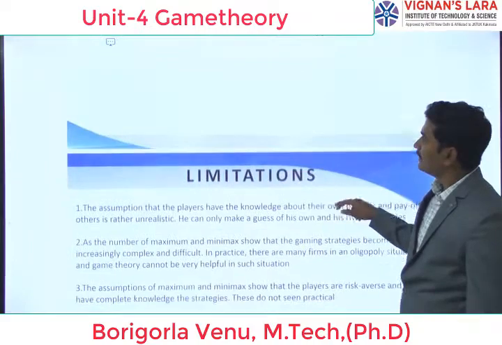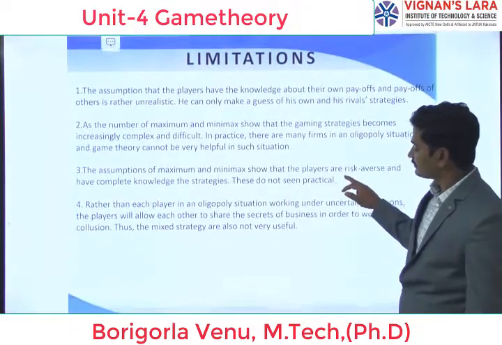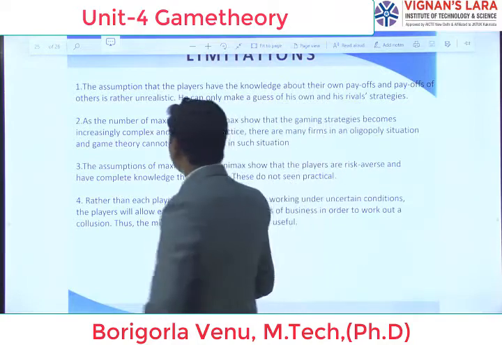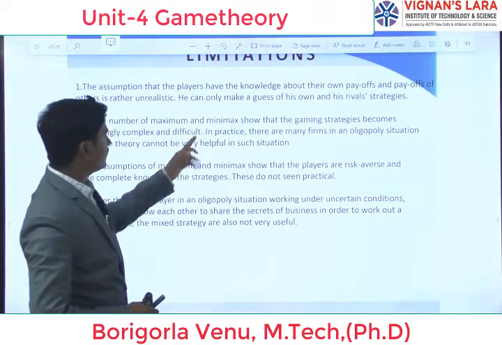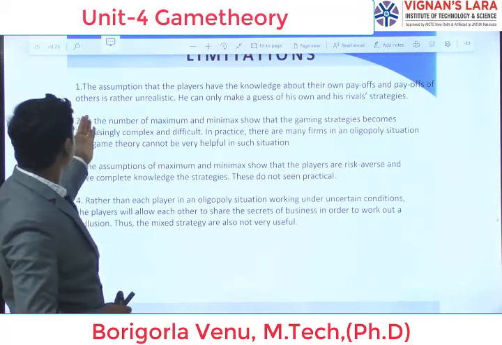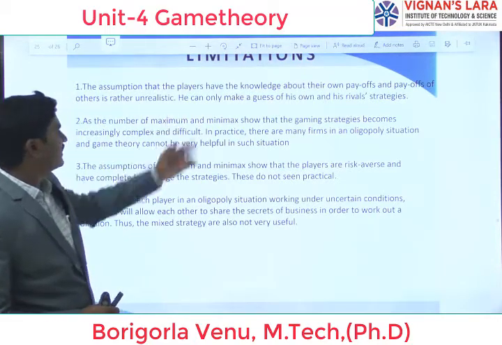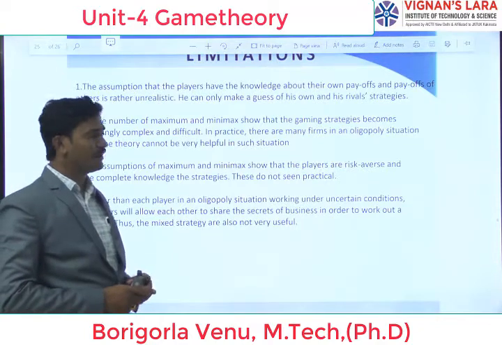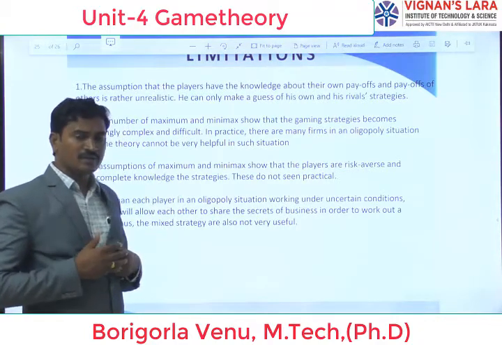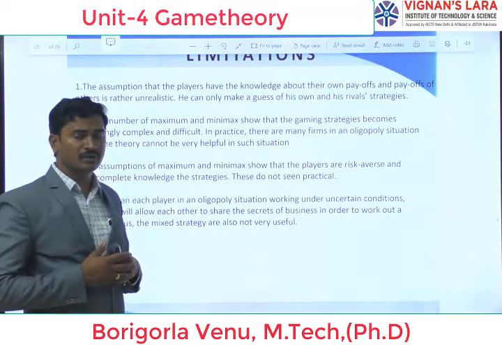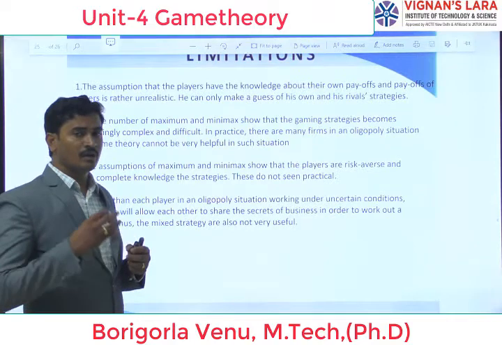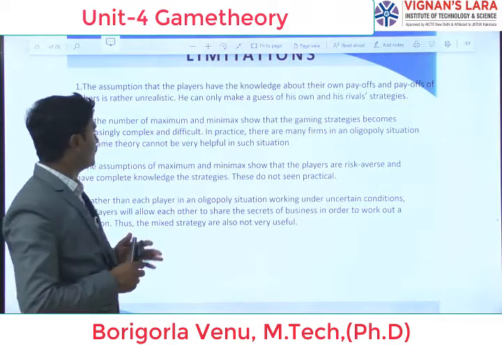Next, coming to the limitations of game theory. Here, the assumption that the players have knowledge about their own payoff and the payoff of the rival is rather unrealistic. He can only make a guess of his own and his rival's strategy. If suppose he doesn't have any knowledge about the game, it is difficult to choose the strategy. It is difficult to fix the strategy. That is also one limitation here.